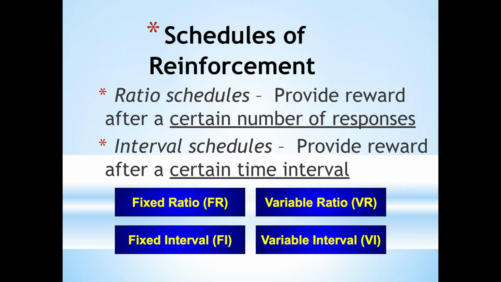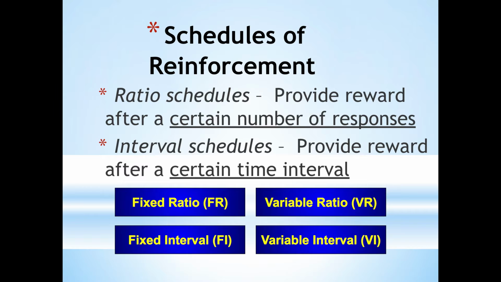All that means is if it's a fixed schedule, there is a defined number of responses that need to be shown. For example, an individual needs to earn 5 stickers on a sticker chart in order to gain access to a toy from the toy chest, or a fixed amount of time goes by. Let's say a child is praised after sitting still for 10 minutes.